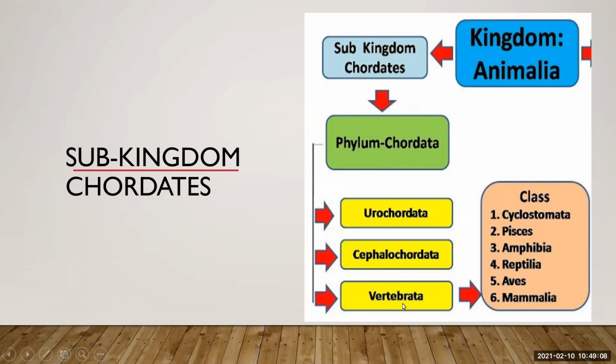Today we are going to start with the subphylum Vertebrata, which is divided into 6 classes: Cyclostomata, Pisces, Amphibia, Reptilia, Aves, and Mammalia. So today we are going to learn about the class Cyclostomata, Pisces, and Amphibia. Okay.